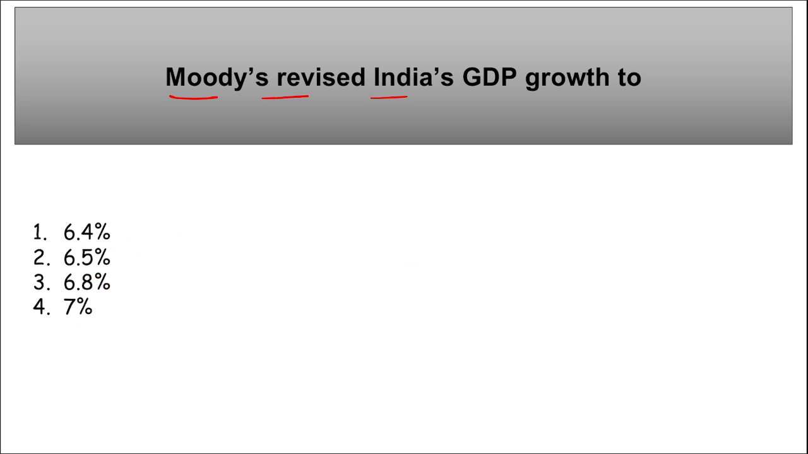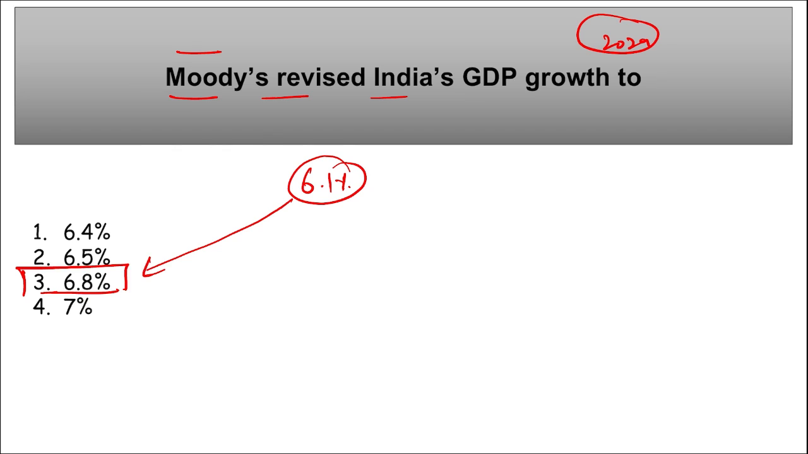Moody's revised India's GDP growth rate for fiscal year 24, or for this current year 2024, to be dash. So India will be growing as per Moody's by 6.8%. Earlier they projected it to be 6.1%, but now they have increased their GDP forecast to 6.8% after the result of the third quarter GDP of fiscal year 24, that was 8.4% for India.